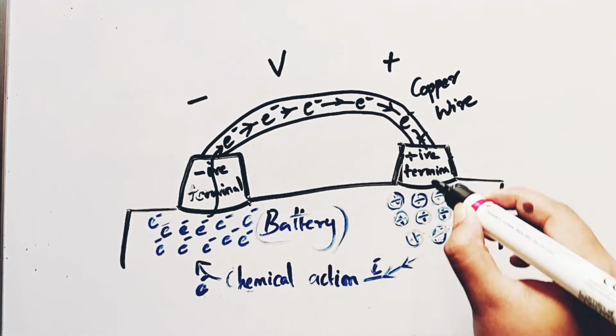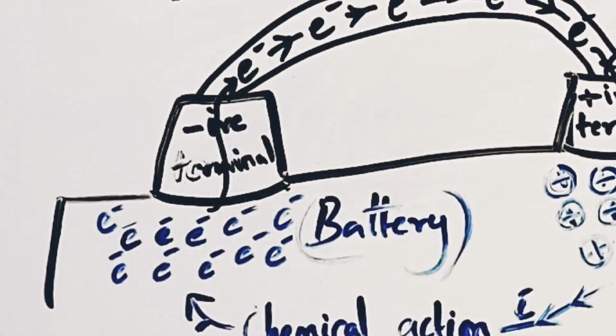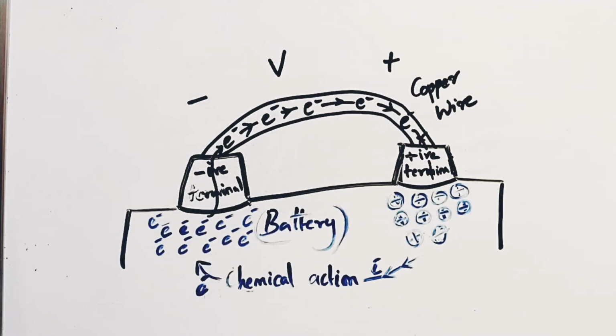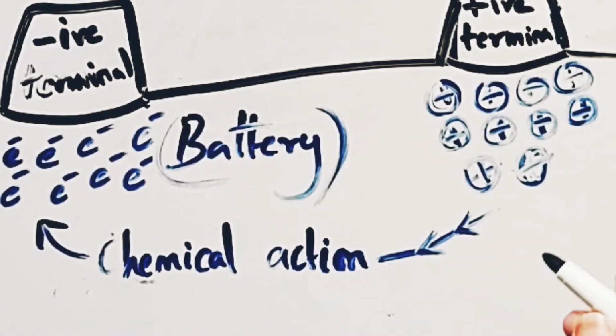As the electrons pass through the wire, the negative terminal of the battery acts as a supply of additional electrons to keep the process moving. And the free electrons in the copper wire will reach the positive terminal and get neutralized there. Due to the battery action, the electrons will be deposited on the negative terminal of the battery.